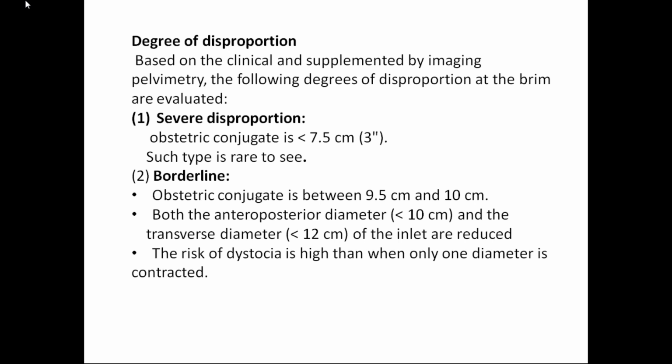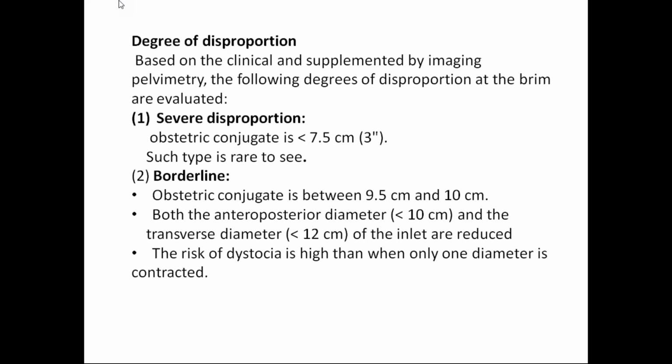Both the AP diameter and the transverse diameter of the inlet are reduced. So the anteroposterior diameter is less than 10. What is the normal anteroposterior diameter? It is 11 centimeters. Obstetric conjugate is about 10 centimeters. Transverse is about 12.5 centimeters. These are normal diameters. So when the obstetric conjugate is between 9.5 and 10, the AP diameter is less than 10, and the transverse diameter less than 12, it is called a borderline pelvis.